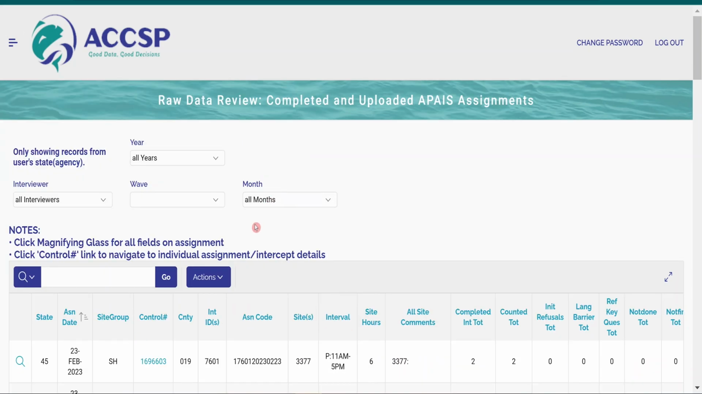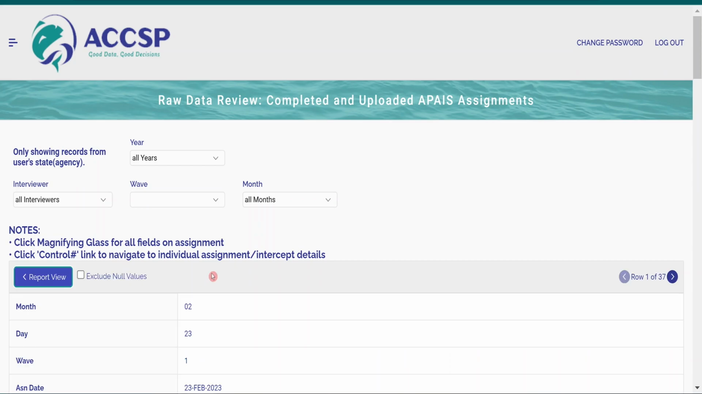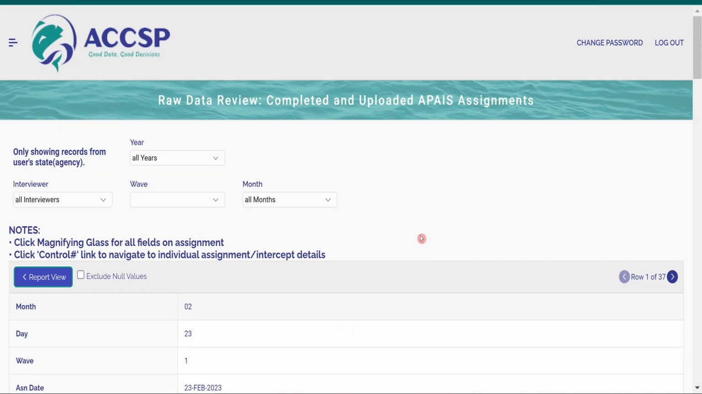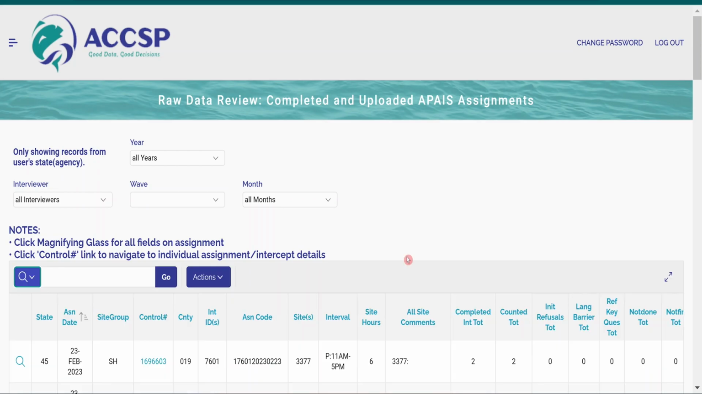On the main page of the APIS Raw Data Review page is a table that summarizes assignment details. To expand further assignment information for a single assignment, click the magnifying glass icon in that assignment's row. To review all the assignment details and intercepts for an assignment, click the blue control number hyperlink.